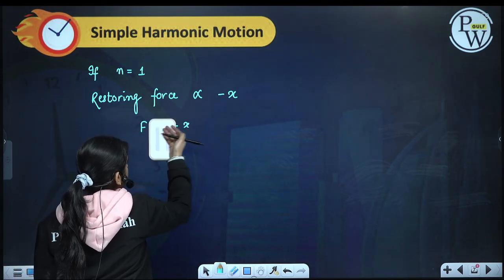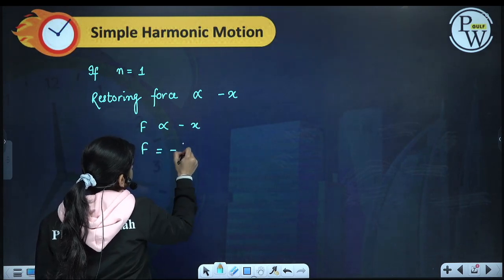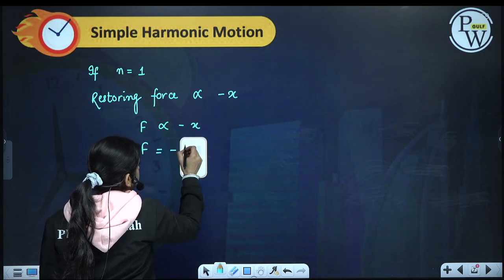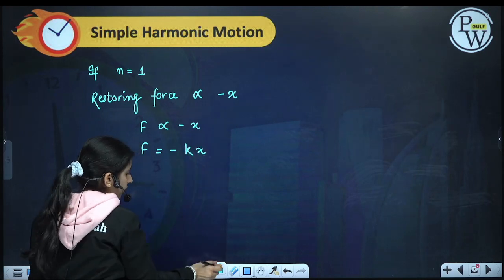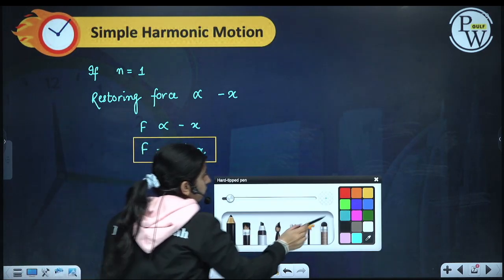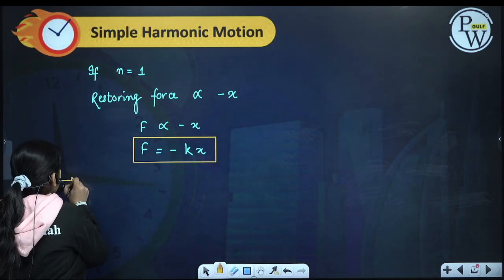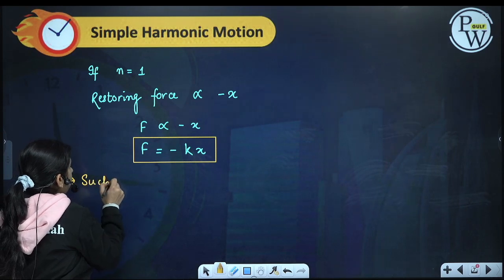F is proportional to minus of x. We can write F as minus kx, where k is the proportionality constant. If this condition is achieved, then such a motion is called simple harmonic motion.